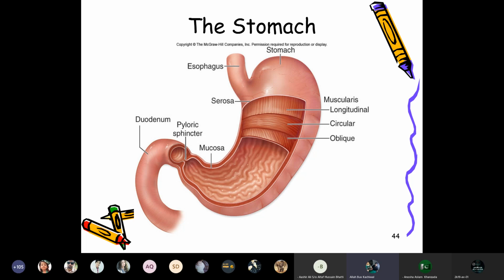This is the stomach having the different layers. The stomach is having an esophagus where the outer layer is known as a serosa. The inner layer is known as the submucosa, and then the muscular layer is longitudinal, circular, and oblique muscles present in the stomach, and then the inner layer is mucosa. So the pyloric sphincter, and then the duodenum is connected with the pyloric sphincter.